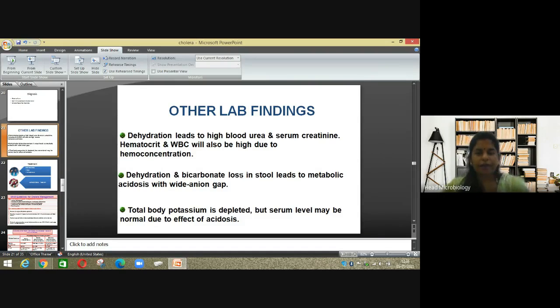Dehydration and bicarbonate loss in stool lead to metabolic acidosis with wide anion gap. Total body potassium is depleted, but serum level may be normal due to the effect of acidosis. So the potassium level in your body, depleted means what?